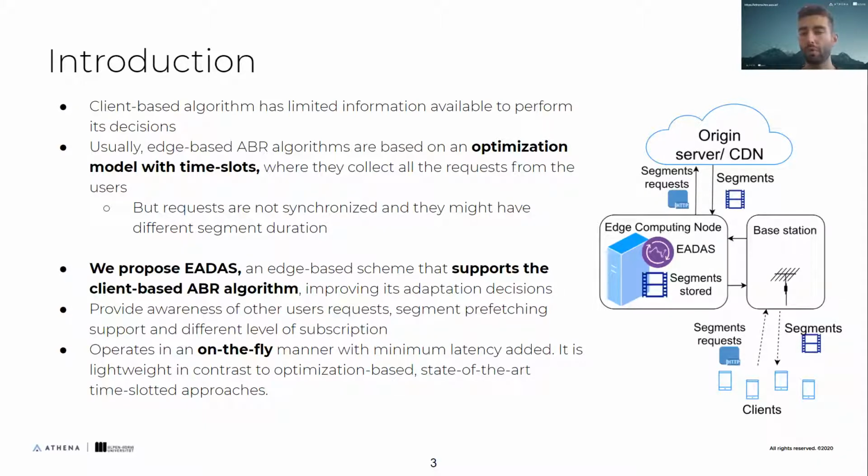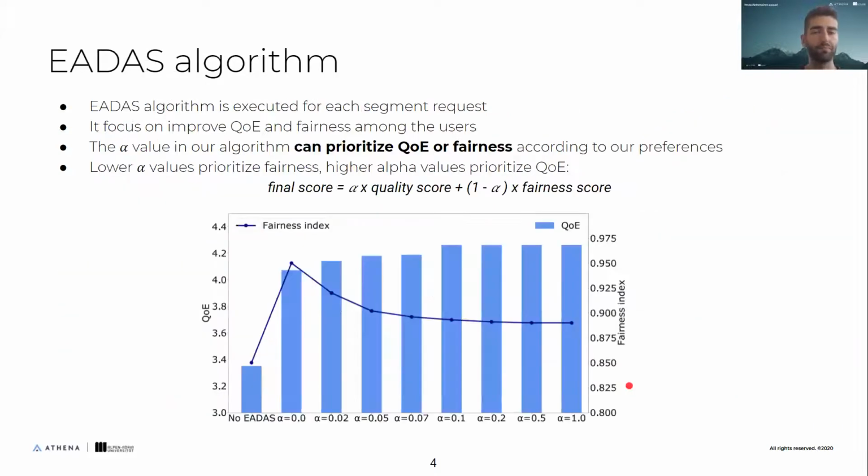heavy approaches. As we can see in the image at the right side, EADAS is deployed at the edge computing node, where it has computing power and storage. And it intercepts the segment requests from the user and may modify them. So the EADAS algorithm is executed for each segment request and for each user. It focuses on improving the QoE and the fairness among the users.